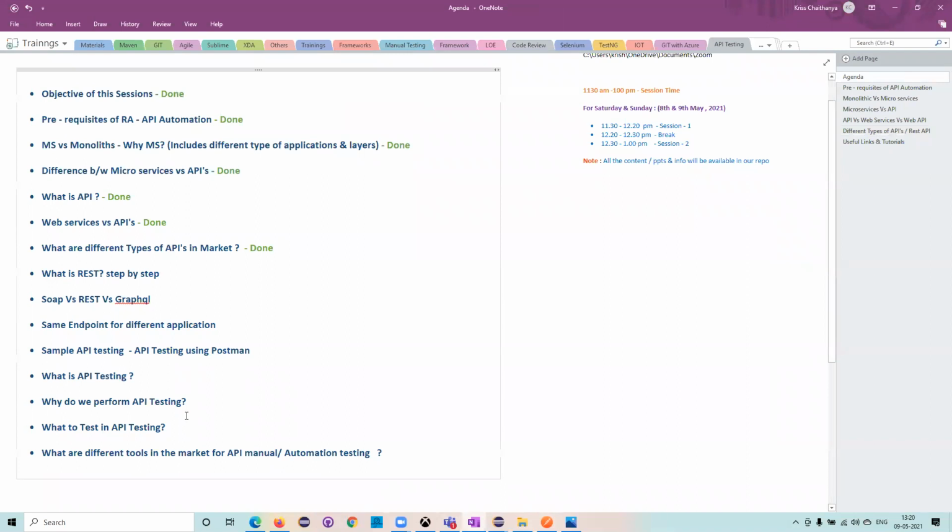So what to test: we have taken Postman, and what are the things we are going to test on that particular API. What is meant by API testing? It is nothing but testing an API. What we are going to test is the most important thing, and that is what we are discussing. This is in progress, and we have completed this much for today.